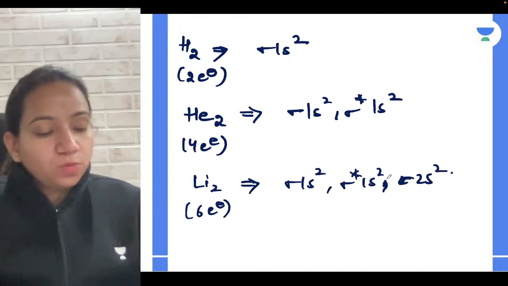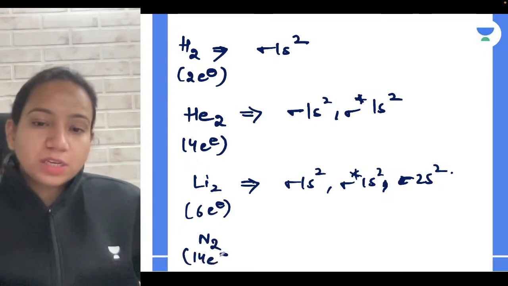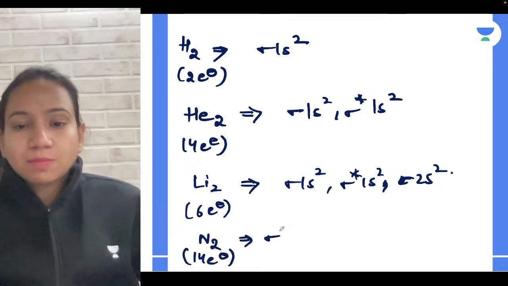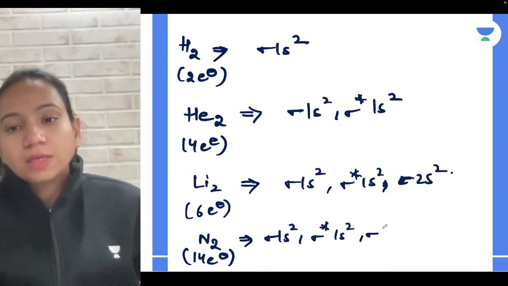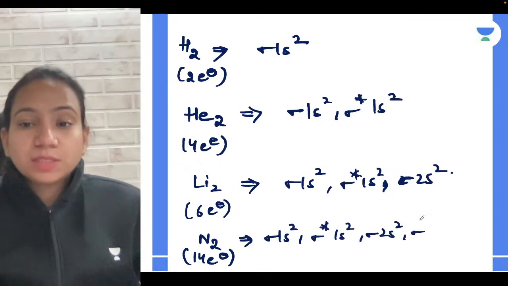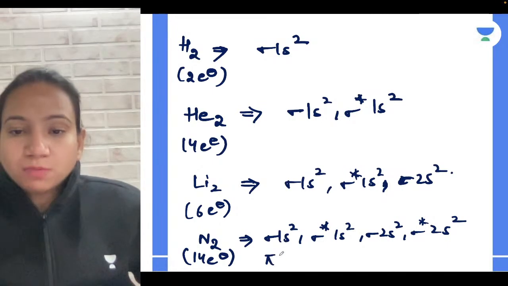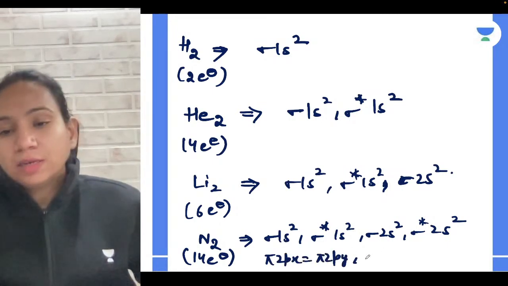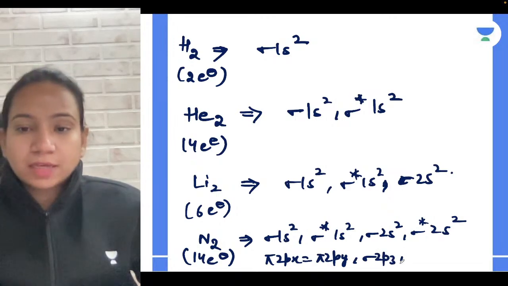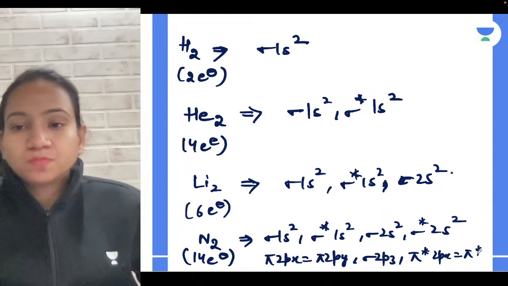Suppose I ask you the configuration of nitrogen, which contains 14 electrons. What will it be? Sigma 1s2, sigma star 1s2, sigma 2s2, sigma star 2s2. So 8 electrons I have filled, and I have to fill 6 more electrons. Then after that, what comes? Pi 2px equal to pi 2py, then sigma 2pz, then pi star 2px equal to pi star 2py. Like that it comes, right?